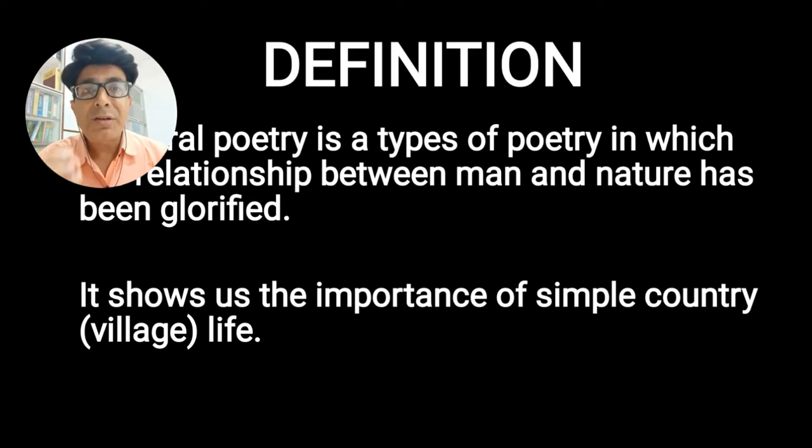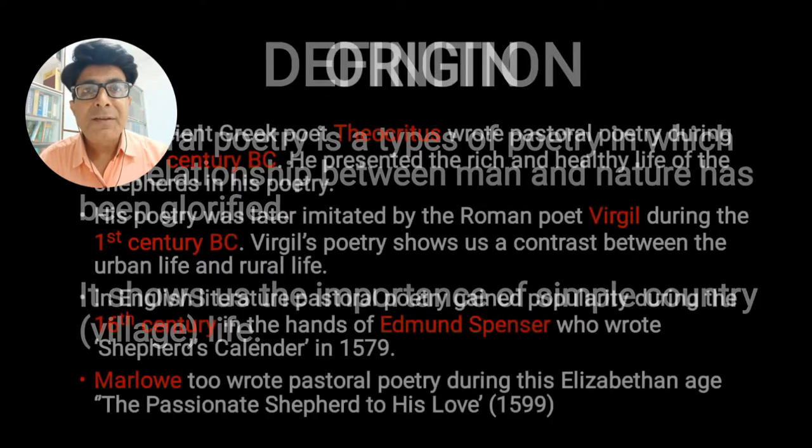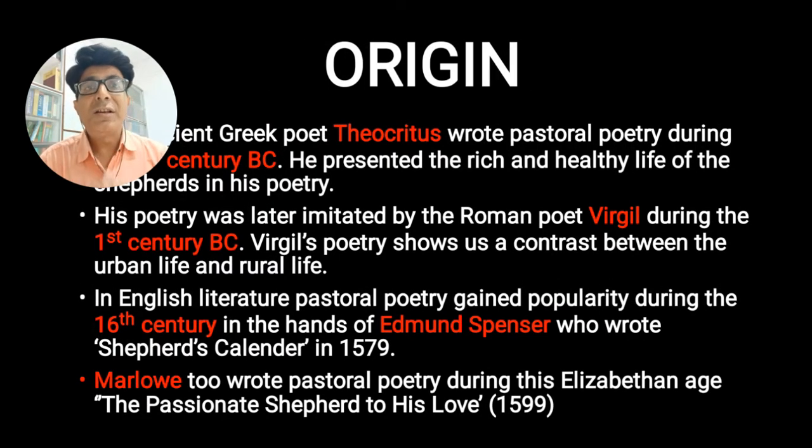Here, the poet shows us the importance of nature in our life. He shows us the importance of simple life, of village life, of remote areas. So that is called pastoral poetry.